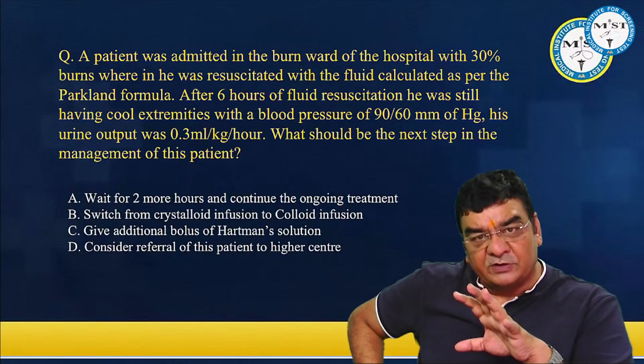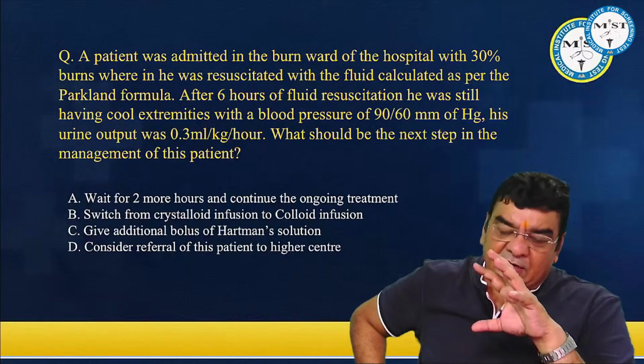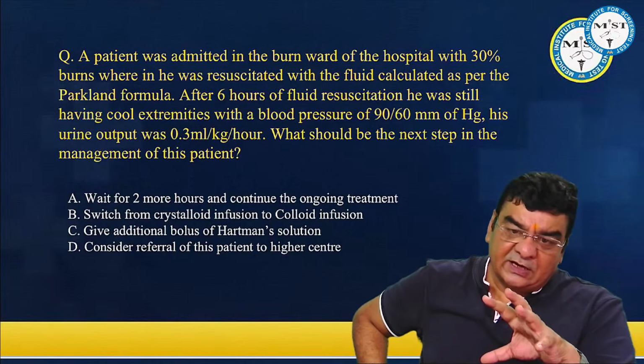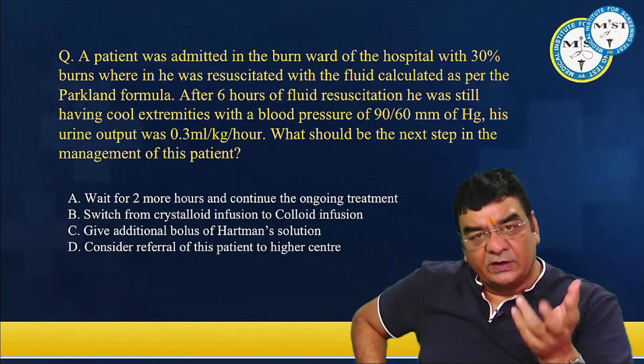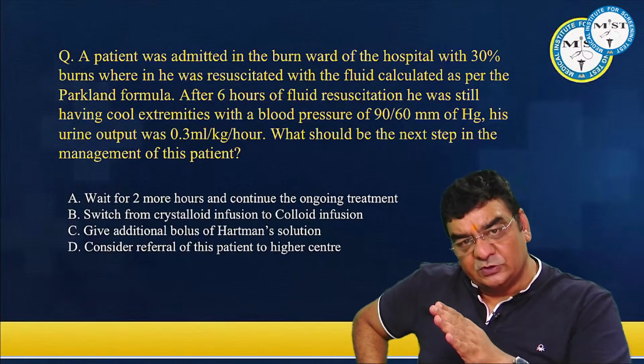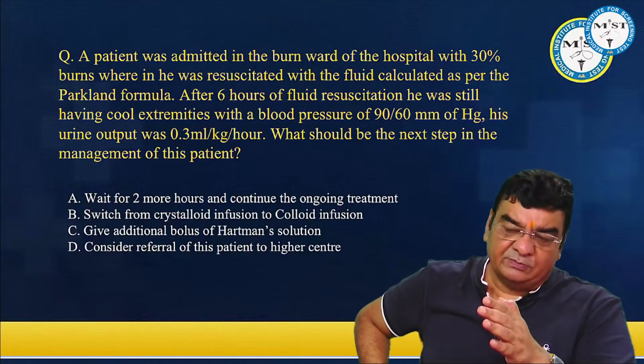You have to generate pressure in the pipeline. And you have to pump in IV fluids. In general, we are giving normal saline, normal saline, normal saline. In burn patients, we are giving Ringer's lactate, and a solution very close to Ringer's lactate is Hartmann's solution. So we can use Ringer's lactate or Hartmann's solution in burn patients.